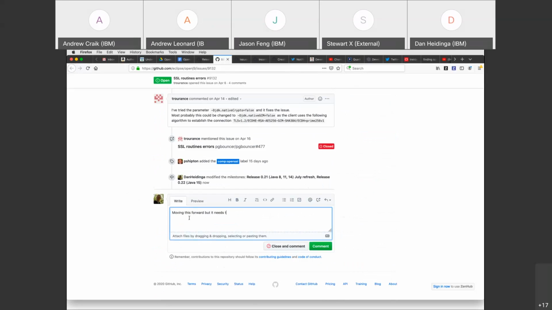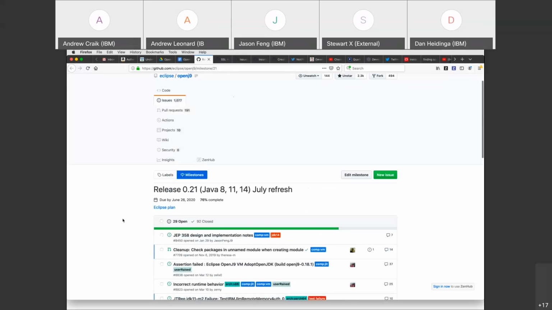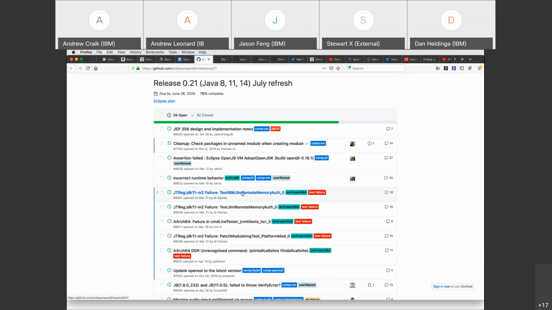There's no indication that anybody's tried to look at it. I could poke along again. Yeah, if you can poke him in the issue, that would be good, just to get some movement there.